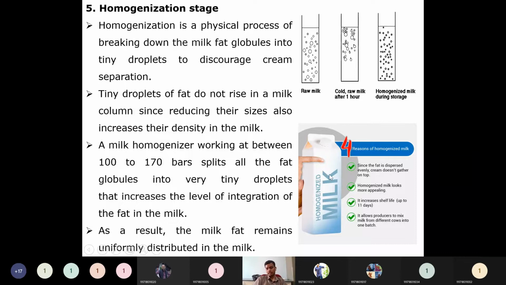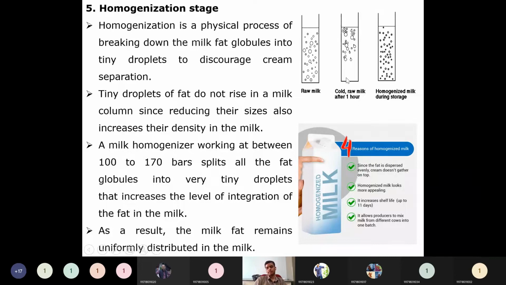This one is the advantage. Since the fat is dispersed evenly, cream does not gather on the top. Like this, top cream cannot be gathered. Homogenized milk looks more appealing, uniformly. But when the solids are gathering in the top region, what will people think? The bottom milk, whatever is there, is nothing but water content.